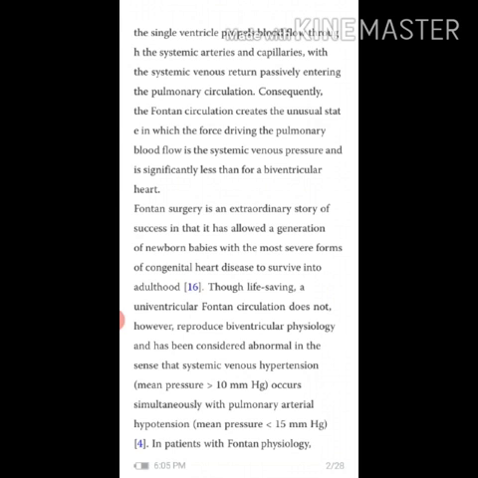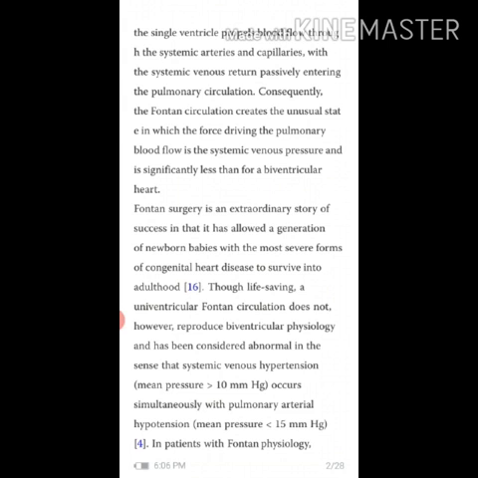Fontan surgery is an extraordinary story of success in that it has allowed a generation of newborn babies with the most severe forms of congenital heart disease to survive into adulthood. Though life-saving, univentricular Fontan circulation does not, however, reproduce biventricular circulation and has been considered abnormal in the sense that systemic venous hypertension, that is measured greater than 10 mmHg, occurs simultaneously with pulmonary arterial hypotension, that is mean less than 50 mmHg.